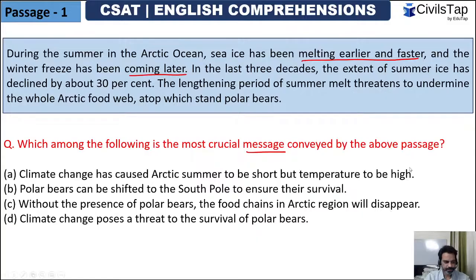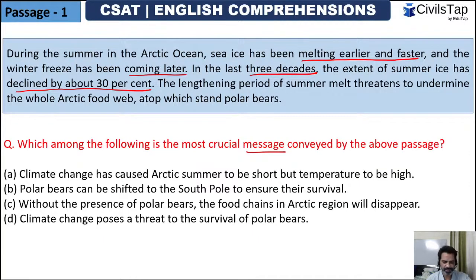In the last 3 decades, that means in the past 30 years, the extent of summer ice has declined by about 30%.